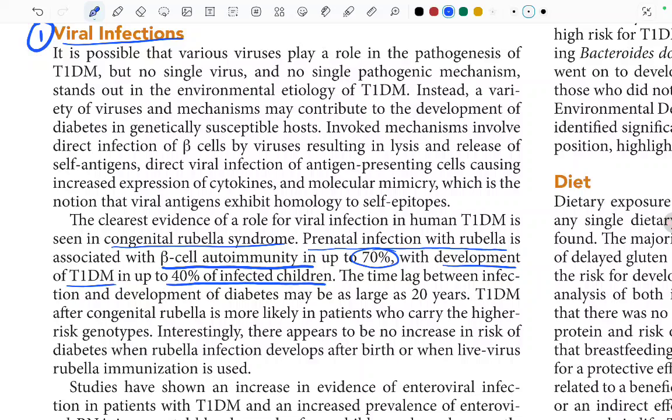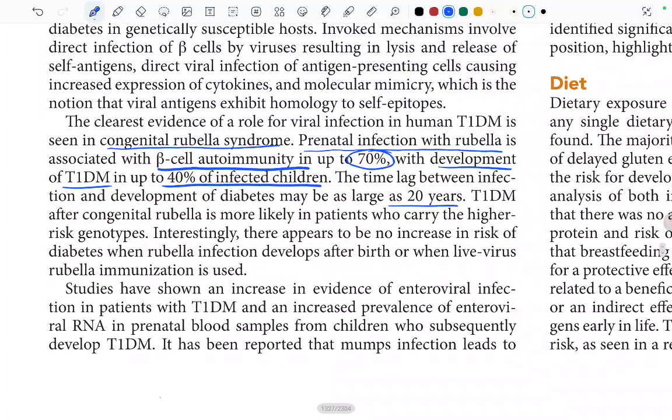The time lag between the infection and the development of diabetes may be as large as 20 years. Type 1 diabetes mellitus after congenital rubella syndrome is more likely in patients who carry the higher risk genotypes, the genotypes that we read about before. Interestingly, there appears to be no increase in risk of diabetes when the rubella infection develops after birth or when the live virus rubella immunization is used. Fine. So it is prenatal infection only that increases the risk of type 1 DM. If the infection by rubella occurs after birth or when the live virus vaccination is given, then it doesn't increase the risk of type 1 DM.